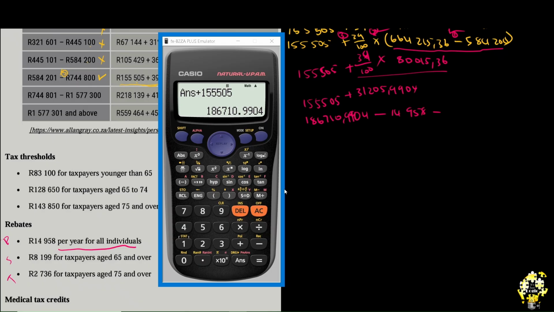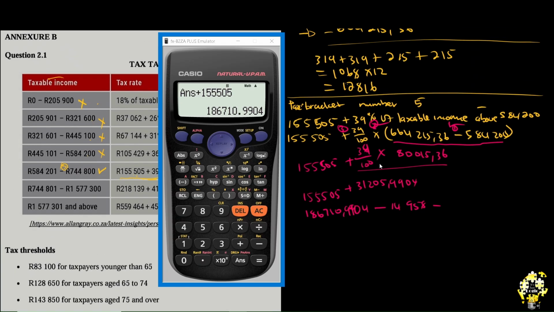So that means that it will be 14,958. Another discount is the medical. We have calculated the annual medical here. It's 12,816. Now we already have it here. We can just simply say 14,958 and subtract 12,816. We are going to get 158,936.9904. Are we done? No.